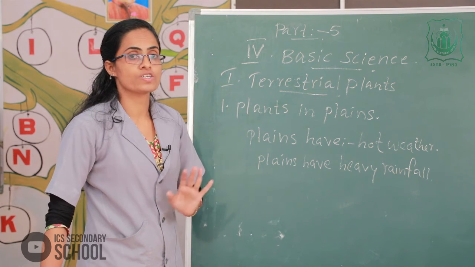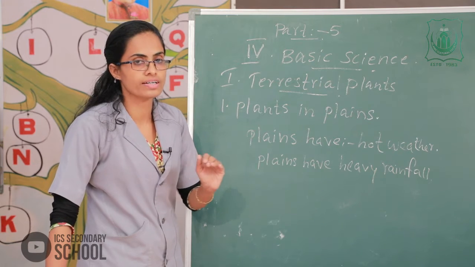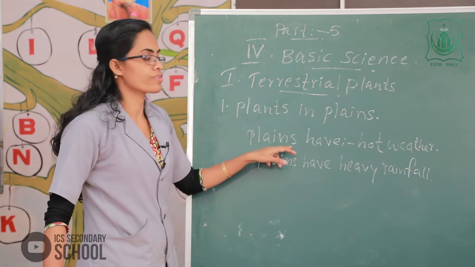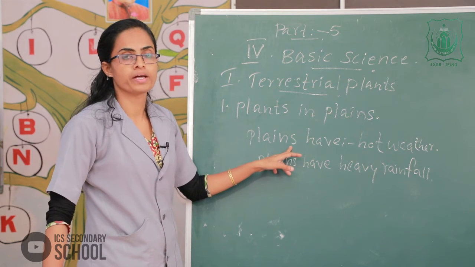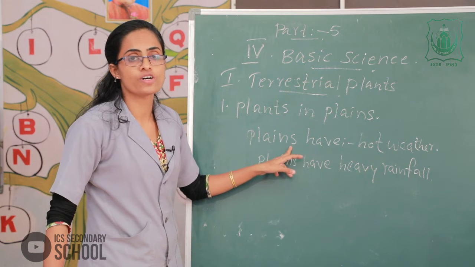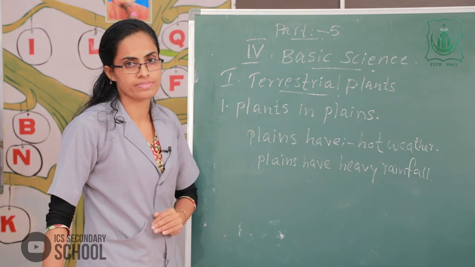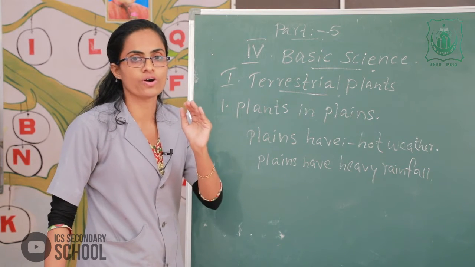That type of plants is called deciduous plants. For example, neem, you know neem, mango and peepal. These are examples of deciduous plants. They shed their leaves in autumn.